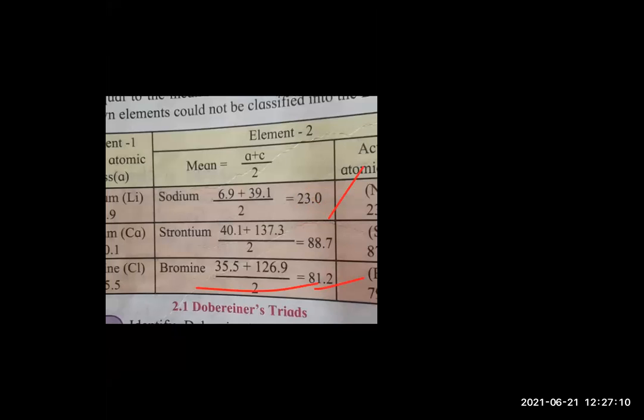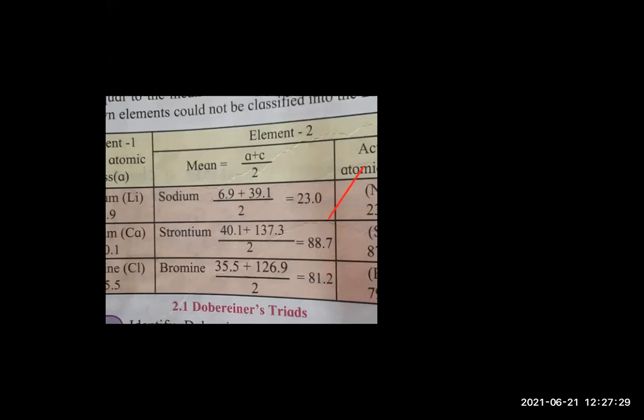Similarly, if you want to calculate for bromine, you have to add the atomic mass of chlorine and iodine: 35.5 plus 126.9 divided by 2. That will be 81.2. Okay.